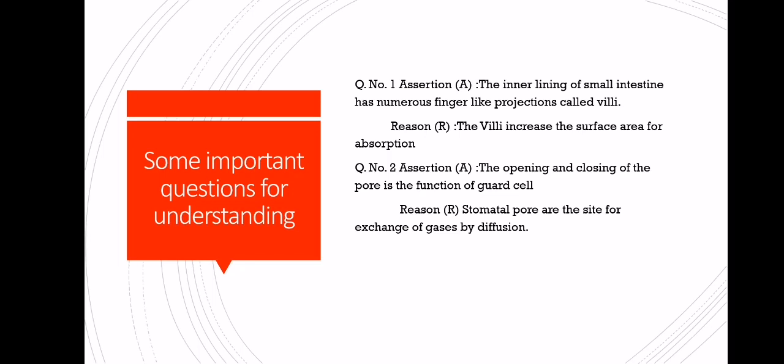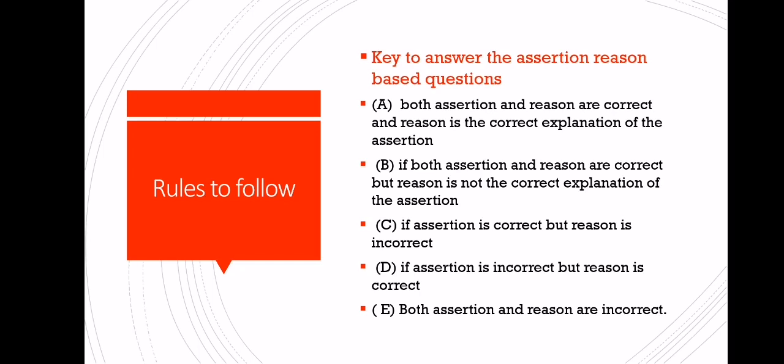Now see the reason. Stomatal pores are the site for exchange of gases by diffusion. Yes, it is also correct. Stomatal pores help in the exchange of gases, carbon dioxide and oxygen, from the atmosphere in and out. It is also correct. But does the reason explain the function in the assertion? No, the reason does not give any clue how the stomatal pore opens. So both the statements are correct, but the reason does not explain the assertion. So what answer is here? Answer is B.